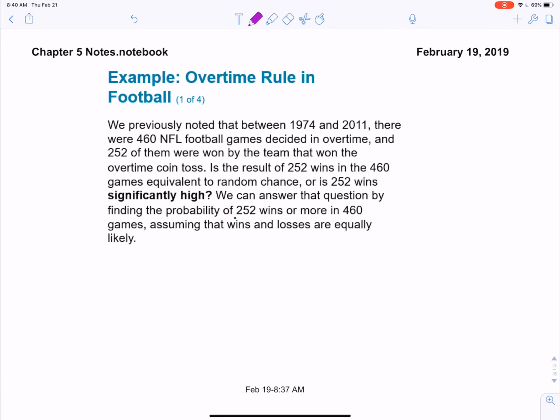Remember, we can answer that question by finding the probability of 252 wins or more in 460 games, assuming that the wins and losses are equally likely. So, if we think about what's going on here, we're assuming that wins and losses are equally likely.